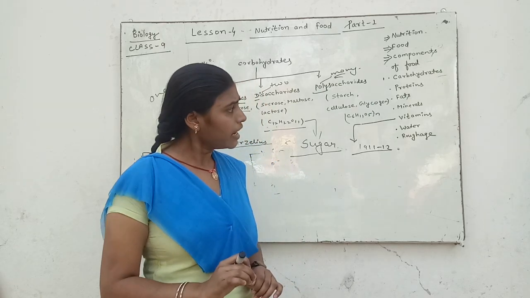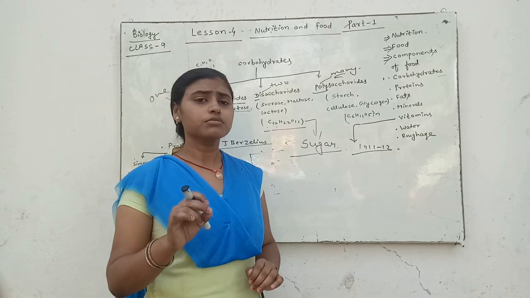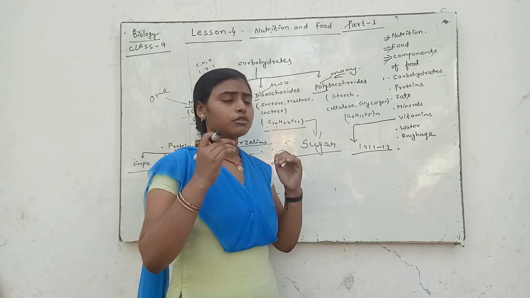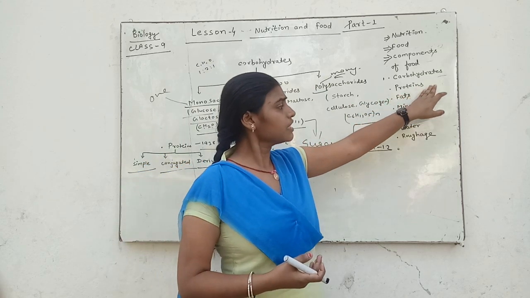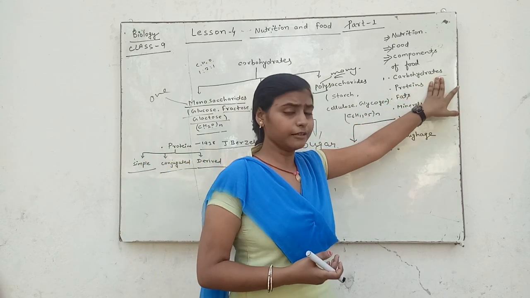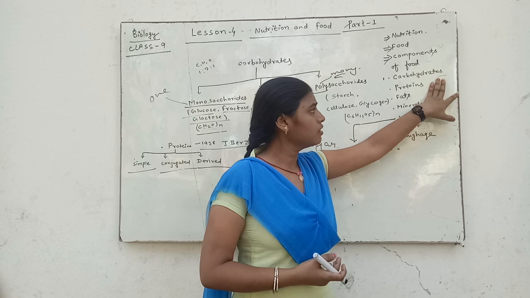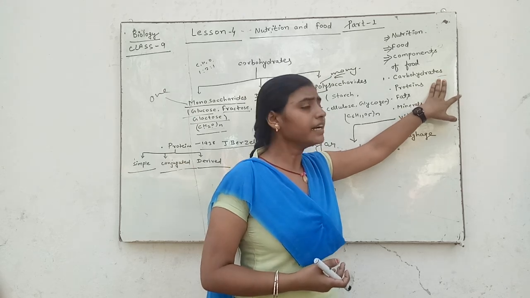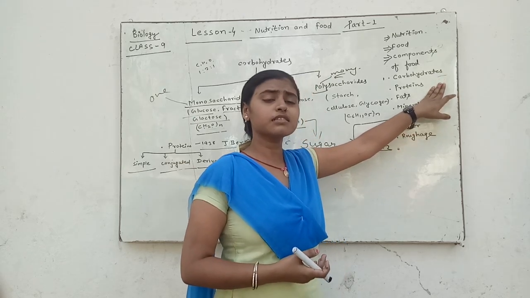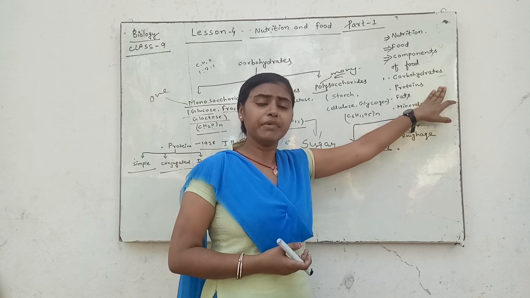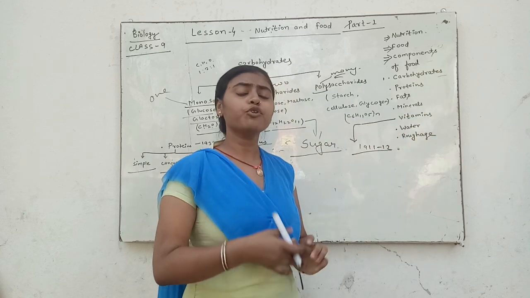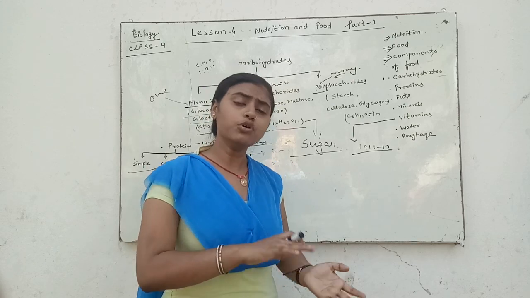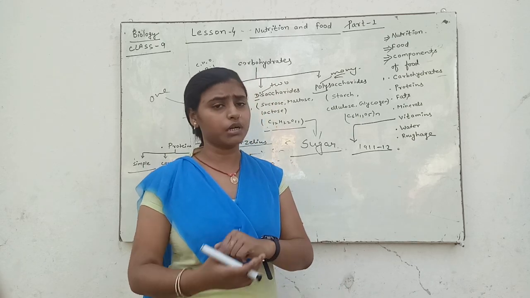Okay, and proteins are obtained from pulses, soybeans, meat. They are provided by both plants and animals.